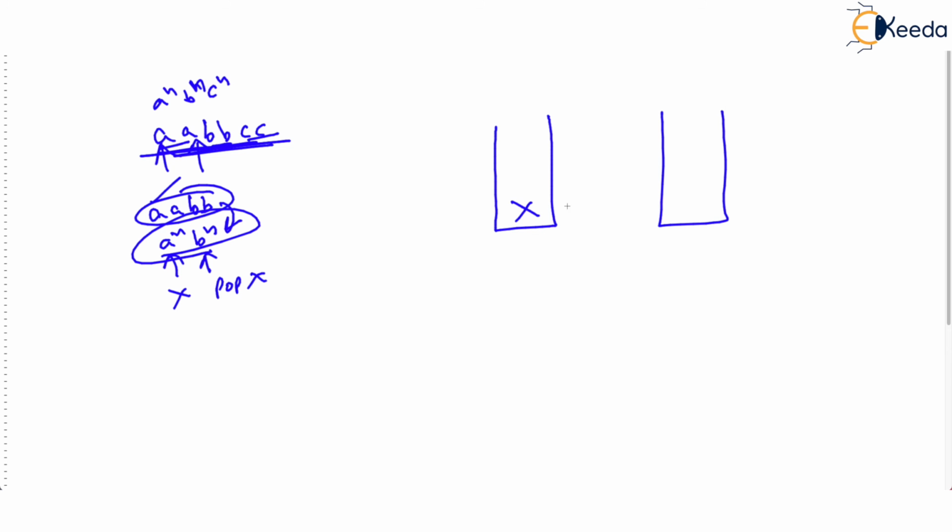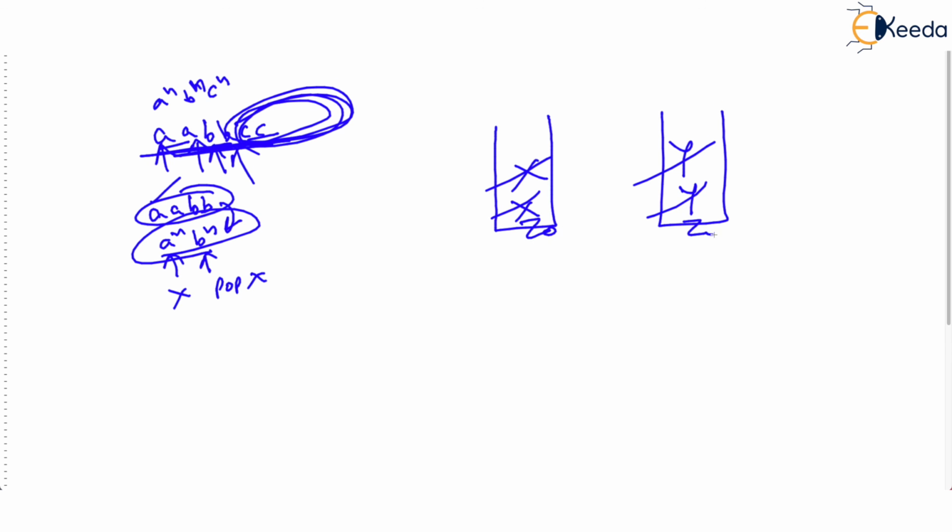For this A also we will push X. Now for the B we will push Y on the second stack. For the second B we will push Y on the second stack. And now for every C we will pop X and pop Y from both stacks. So as there are two C's, we will pop two times, and both stacks will be having Z0.